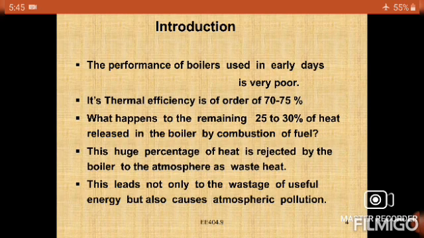This huge percentage of heat is rejected by the boiler to the atmosphere as waste heat.